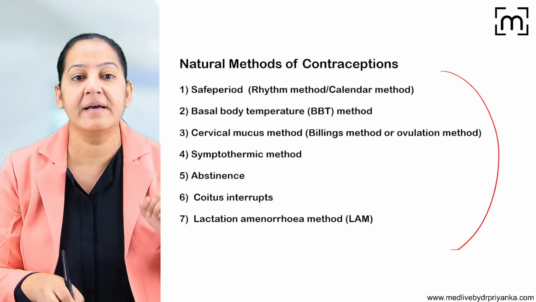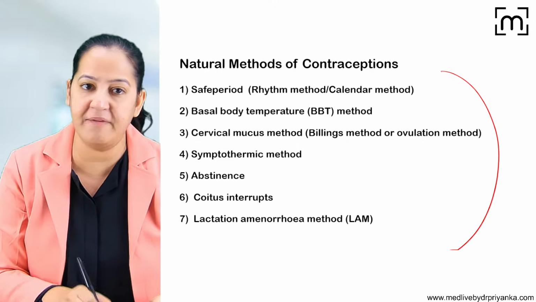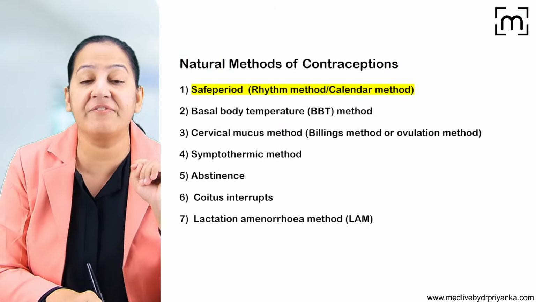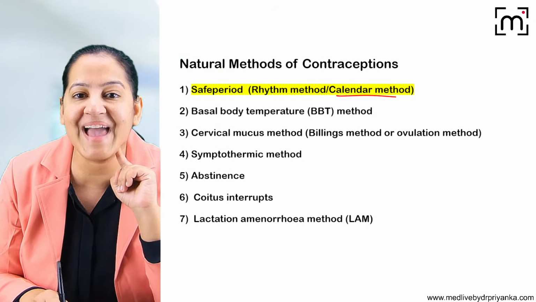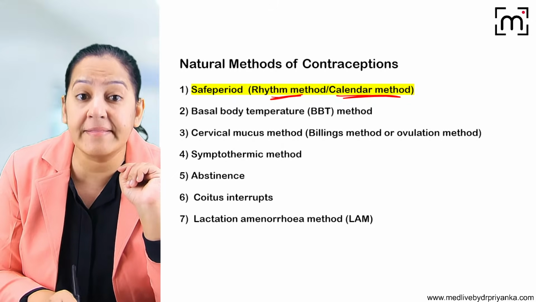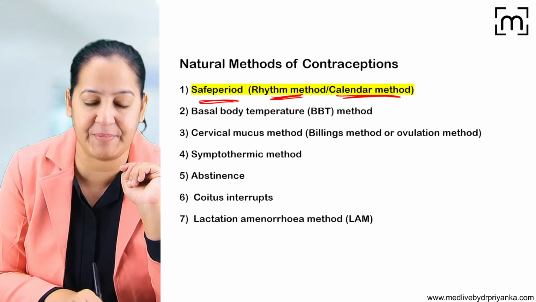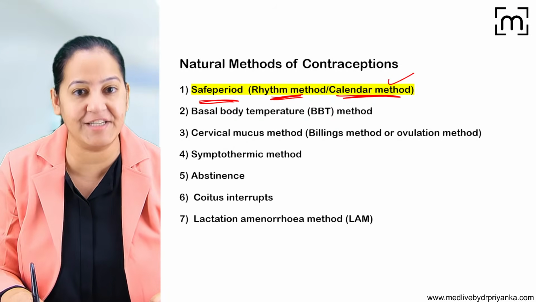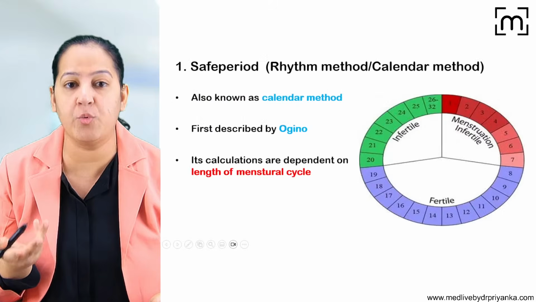So natural methods, the first method in the natural methods, one by one we will discuss all 7. So let's start with the first method. The first method is known as calendar method, also known as rhythm method, also known as safe period. What do you mean by calendar method, rhythm method, or safe period?